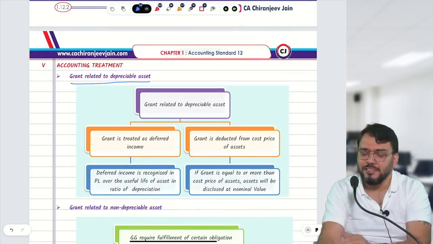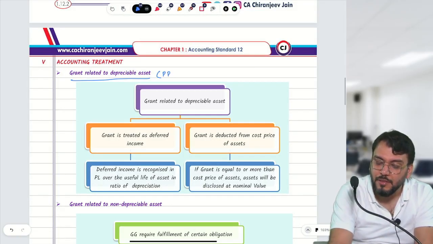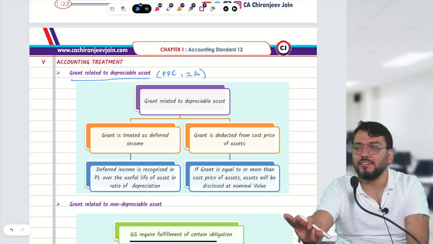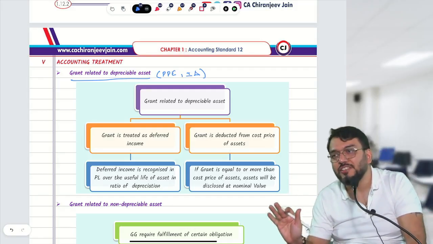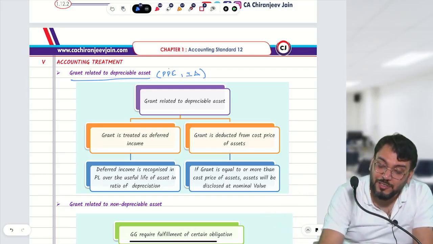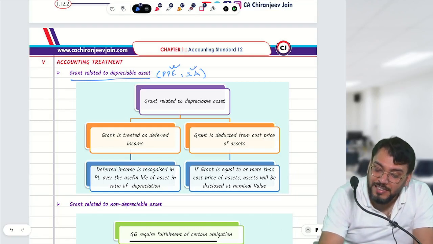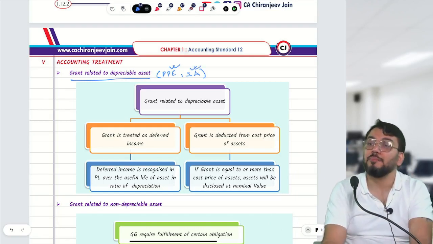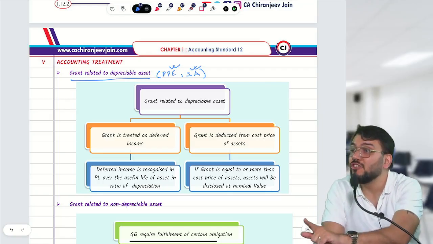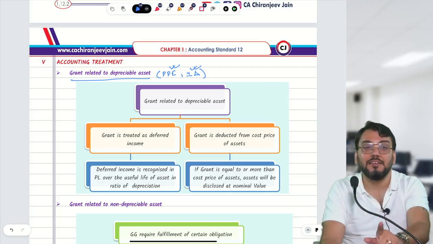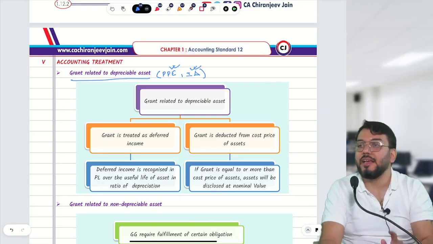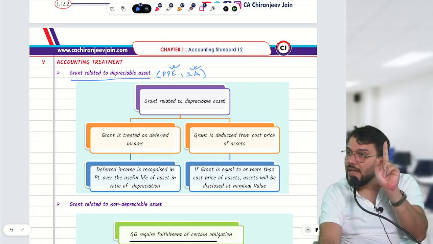Depreciable asset can be PP, or it can be intangible asset, because depreciation and amortization are same. So if you have received grant for PP or intangible asset, it will come in this category. But except land, because land is not a depreciable asset. Have you understood this point?